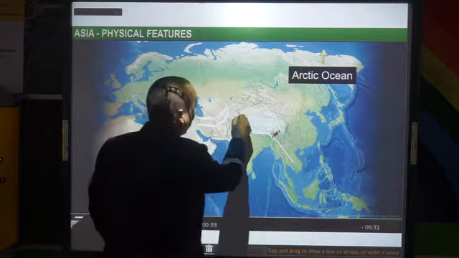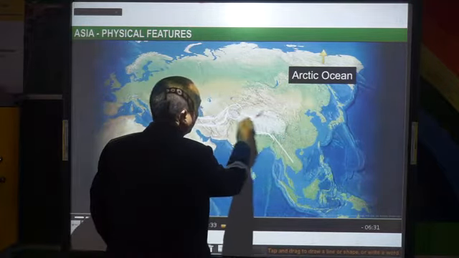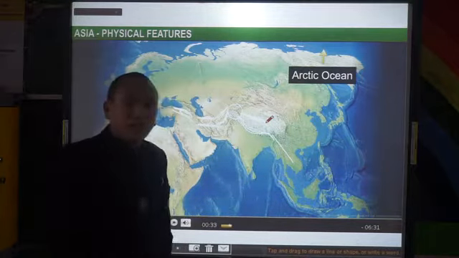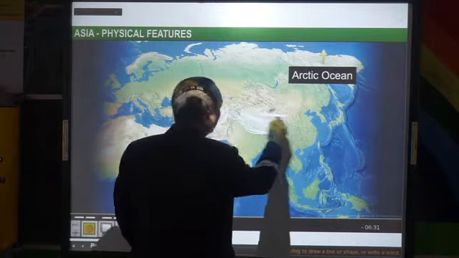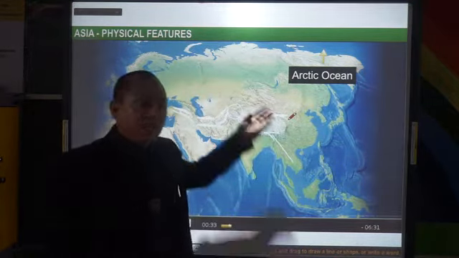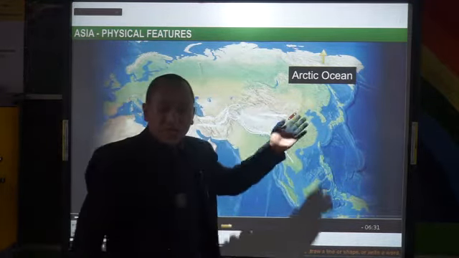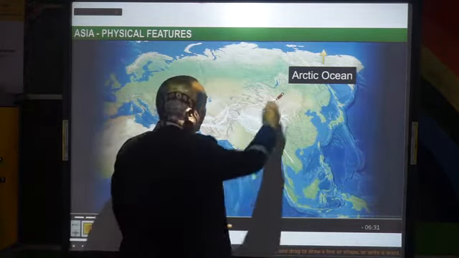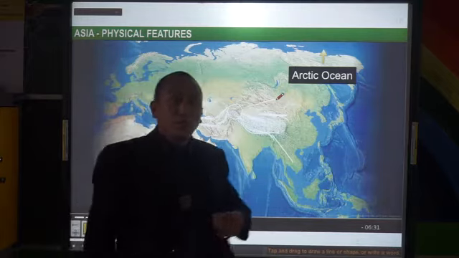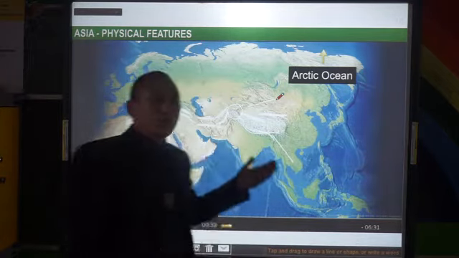Then we also have the Karakoram range. Then we have the Kunlun mountains. Then we have the Taishan, and then we have the Nanshan. These are the important mountains that are there in the eastern side.